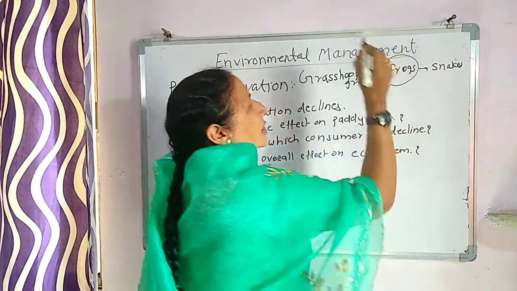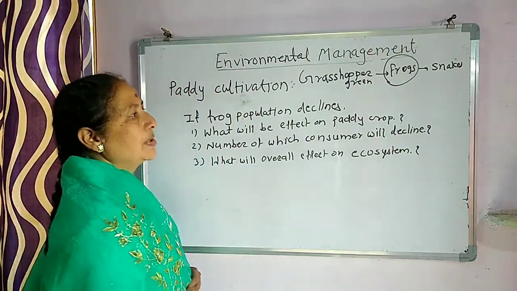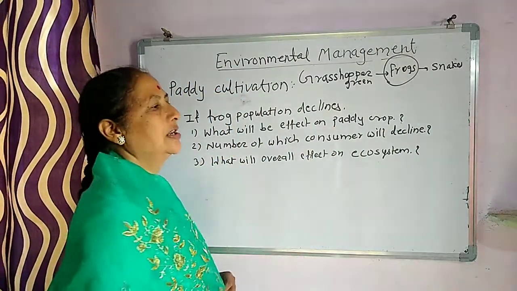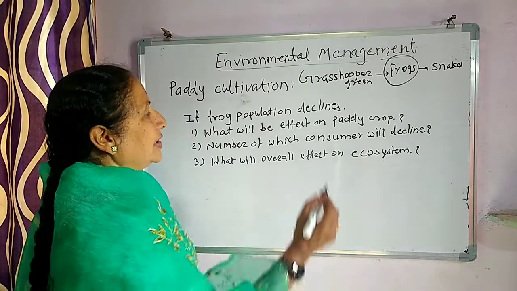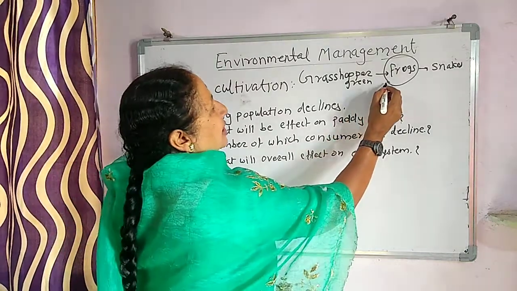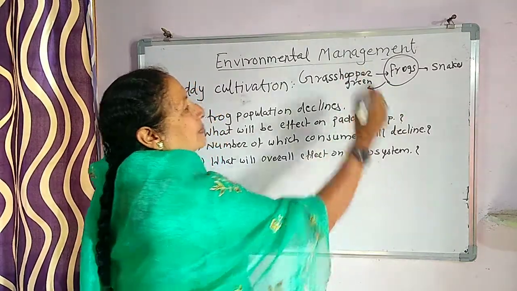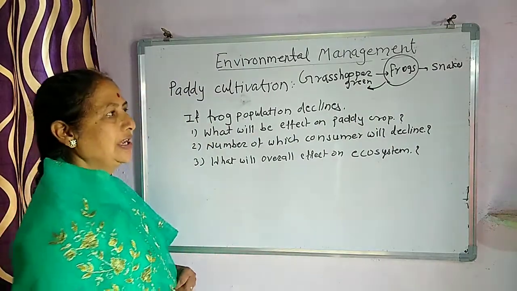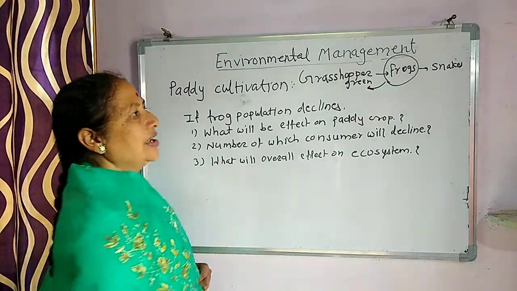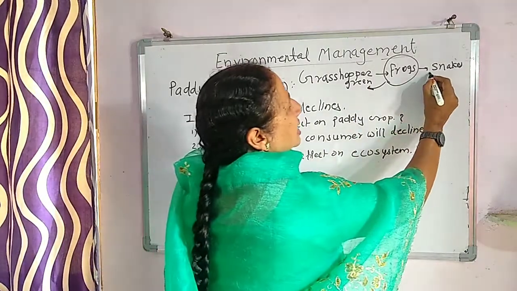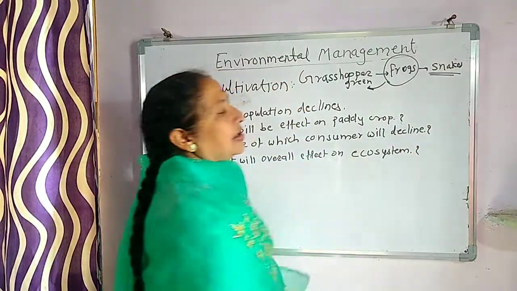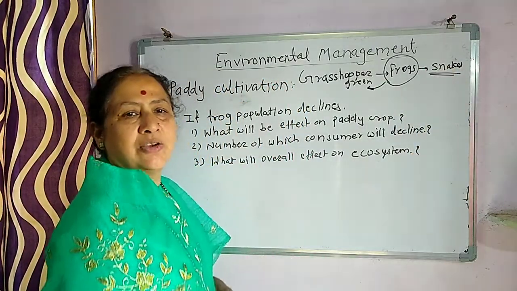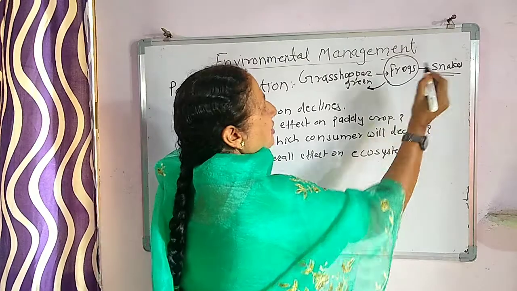Suppose the number of frogs suddenly declines, then naturally you can see here the strength or the population of the grasshoppers will increase, and here the snakes which feed on these frogs will starve.